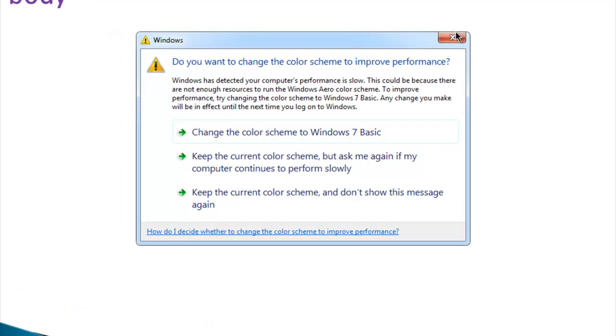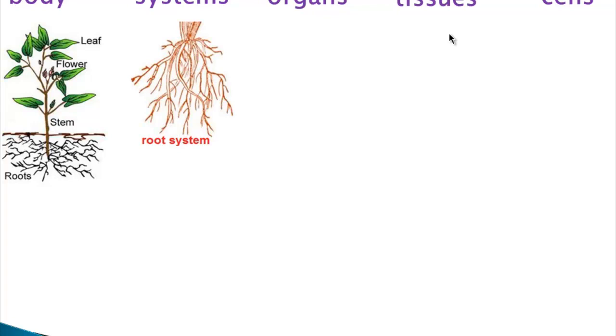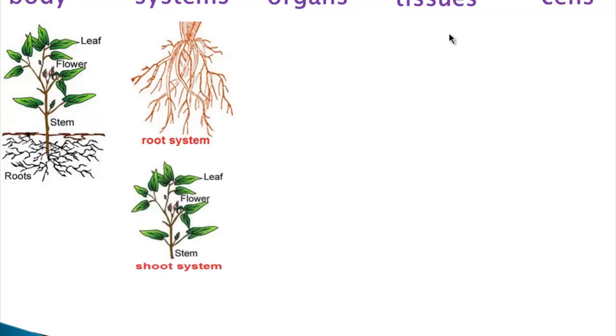Plant body consists of plant systems. Plant system consists of plant organs, plant tissue, and plant cells. This is the plant body. So plant body consists of a group of systems. What are the systems of the plant? The plant has two systems. Root system, the part that grows under the soil, and shoot system, the part that grows above the soil. So the systems of the plant are root system and shoot system.